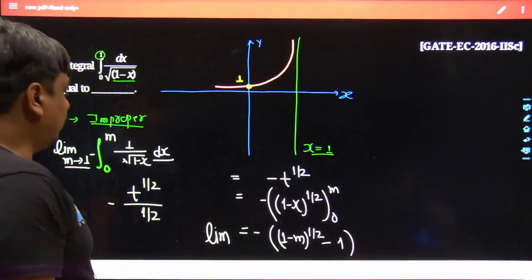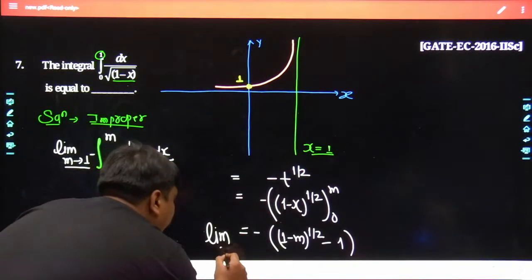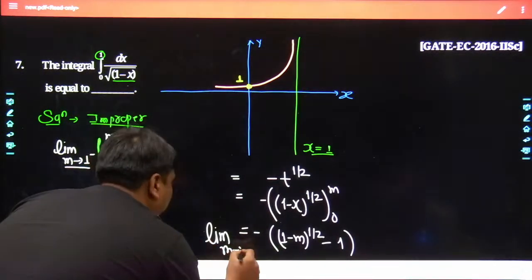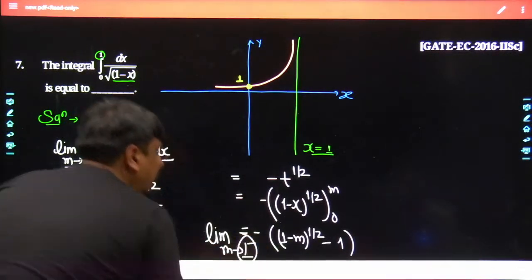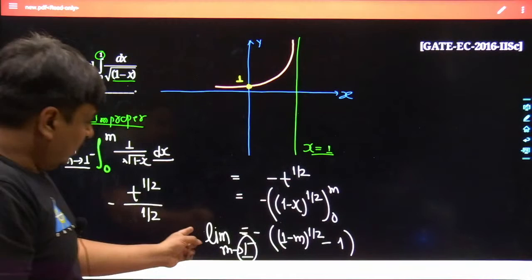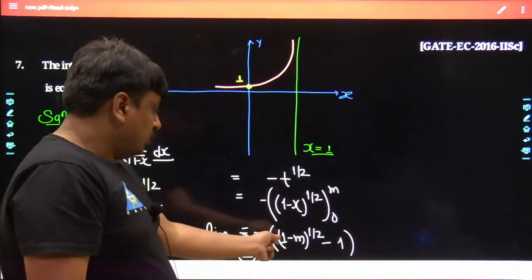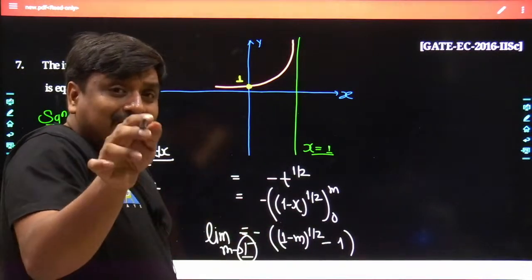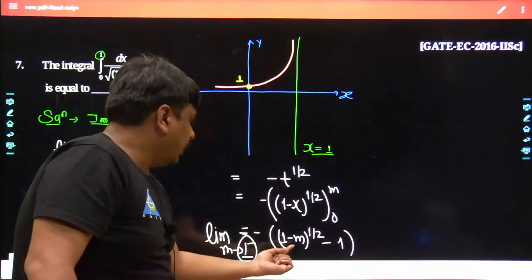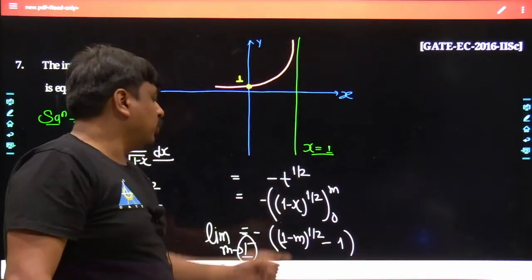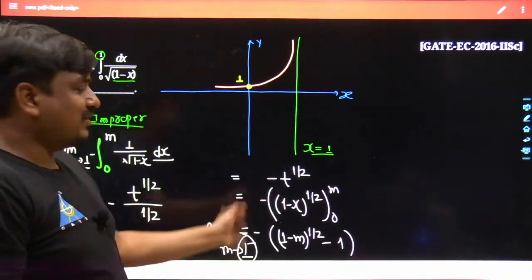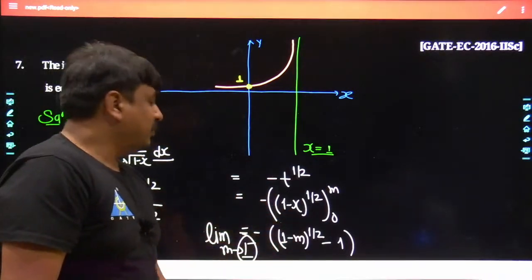So here it goes like, limit m tends to 1 minus, and even this 1 minus makes a huge amount of sense. See, if this m becomes 1 plus, then 1 minus m would become a negative quantity, and once half is applied as its power, it would become an imaginary quantity.